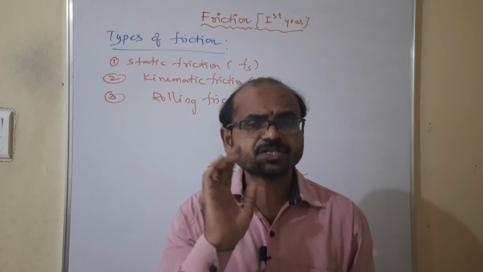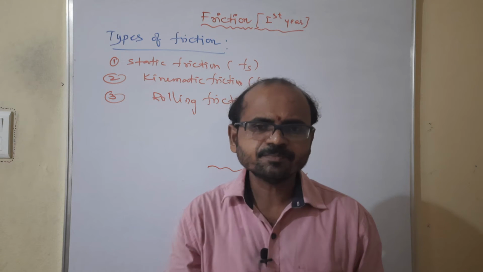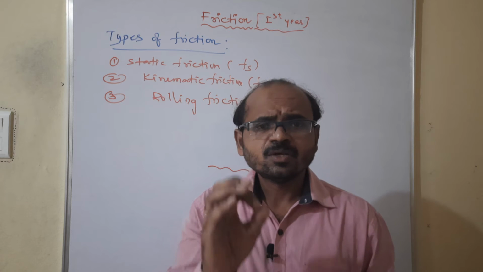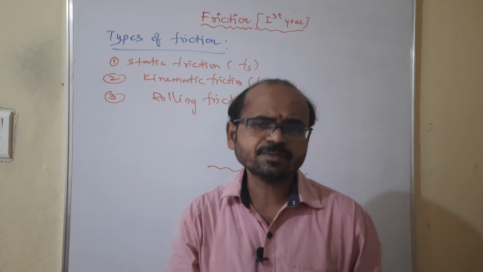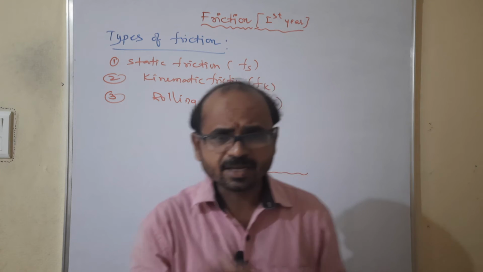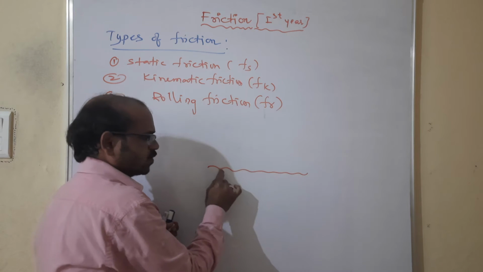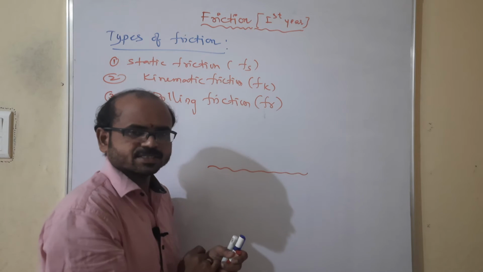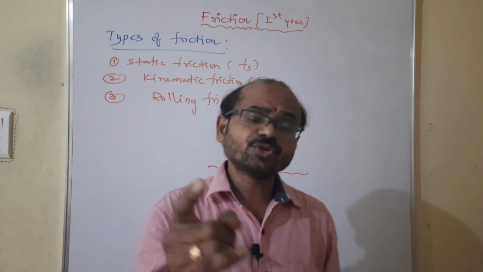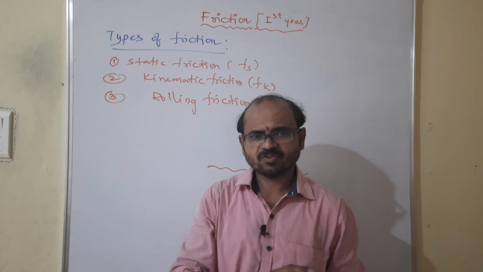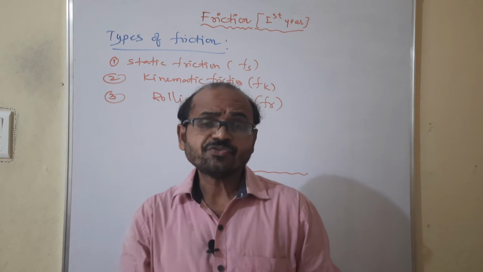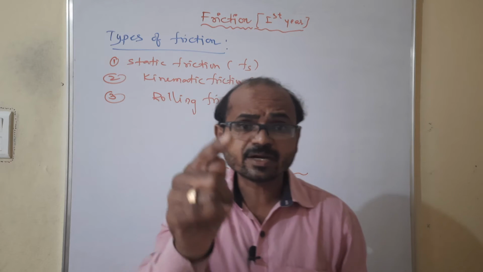That's why there is friction. If you observe the surface of a body using a high-resolution microscope, every surface looks like it has irregularities. That's why friction is also due to irregularities. We can add one more point: friction is due to irregularities or interlocking.